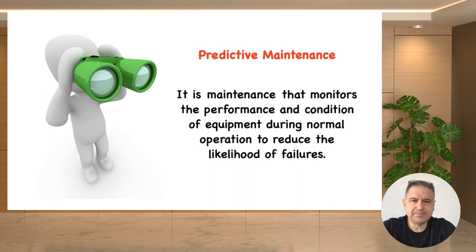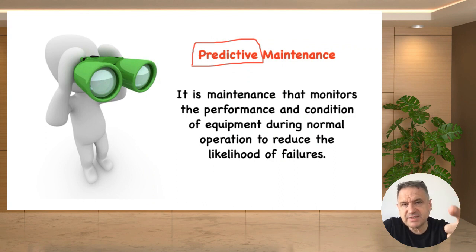Now let's go over the third and fourth types of maintenance. The most important part is here: predictive maintenance. Why do we predict something? We predict something is going to happen. In this context, we predict the failure types and failure timings. We predict what type of failures we are going to have and when they are going to happen. We try to predict this based on our knowledge and our historical data.